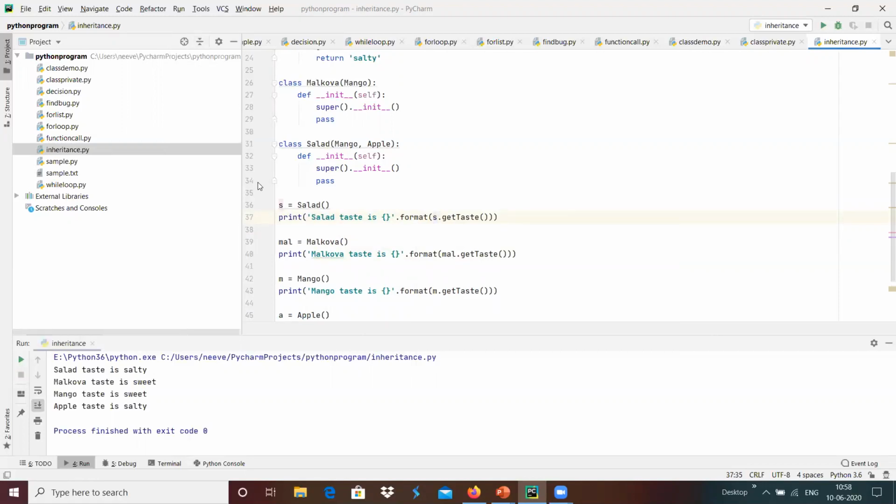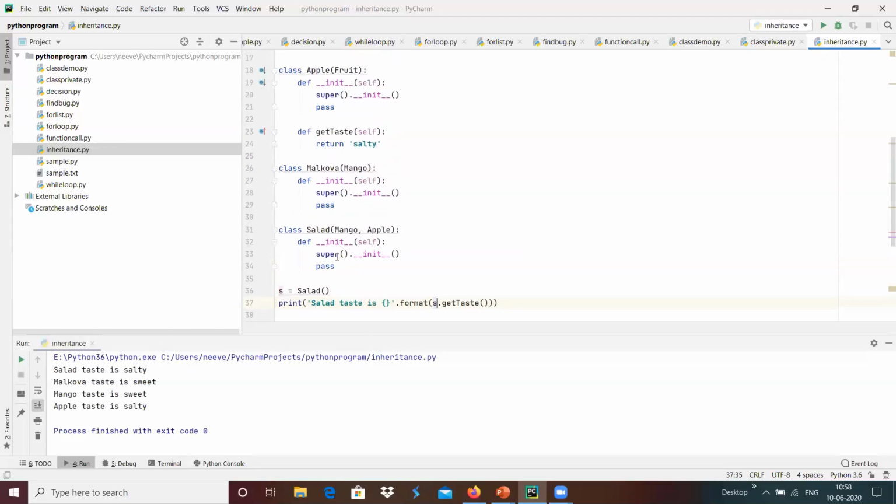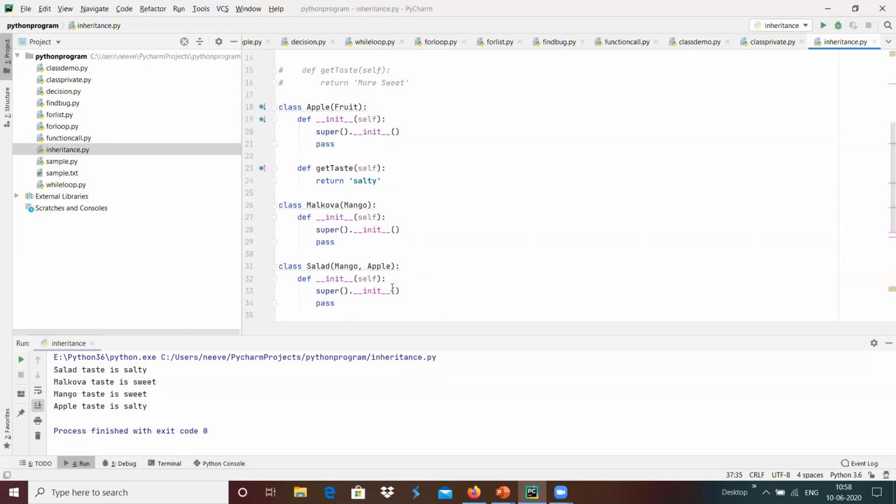Here we can see that the salad taste is salty. The salad has two base classes, mango and apple. Then we are calling a member function, or trying to get the property of taste.